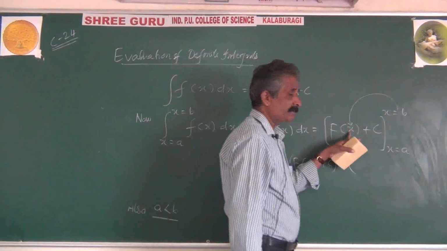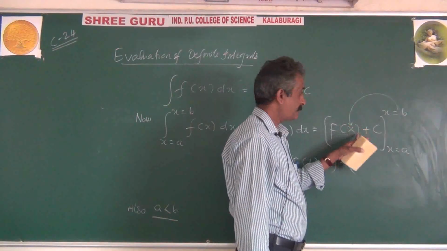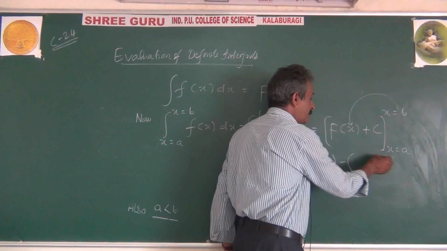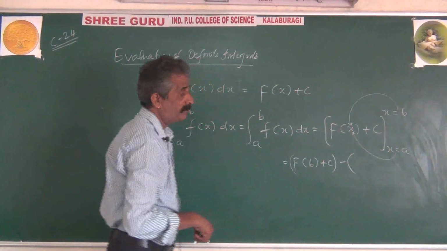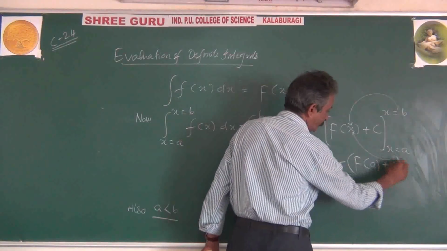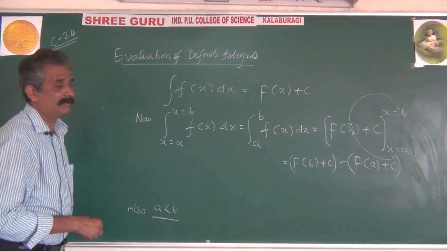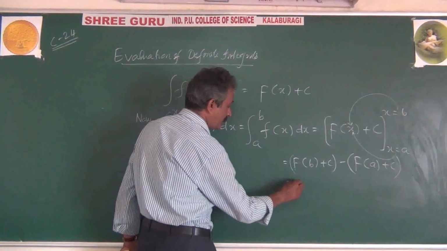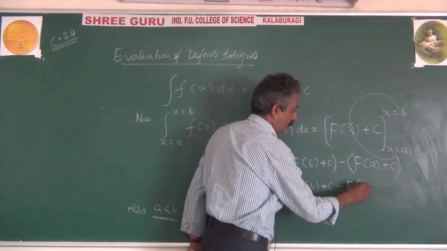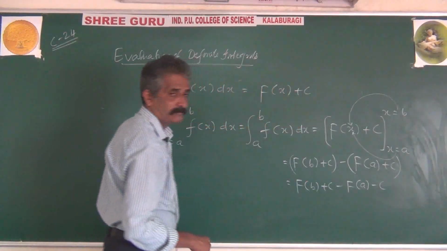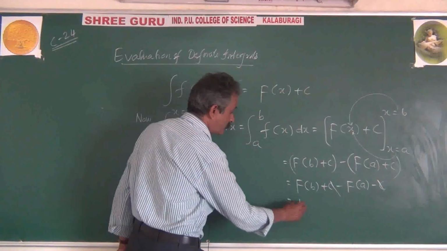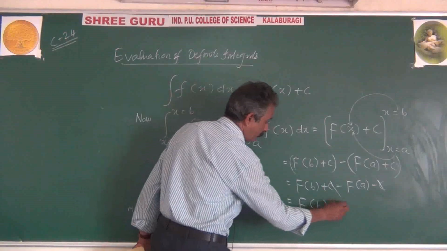Then, in the same result of integration, put x equal to the lower limit, that is x equal to a: capital F of a plus c. Let's simplify it. On simplifying, F of b plus c minus F of a minus c. Now c minus c will cancel out, leaving F of b minus F of a.